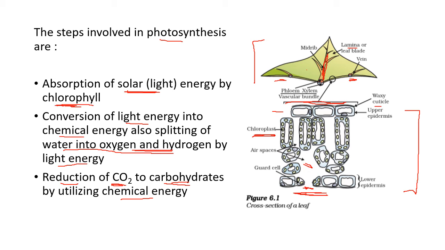It takes place in the leaf of the plant. Why the leaf of the plant? The leaf of the plant is designed, yes, nature has designed it. It has a green pigment called chlorophyll, which can trap the sunlight. So it traps the sunlight and stores the energy. With the help of that energy, the carbon dioxide and water react to form carbohydrates and glucose. That is a form of energy.